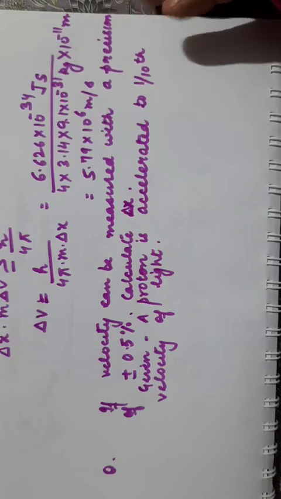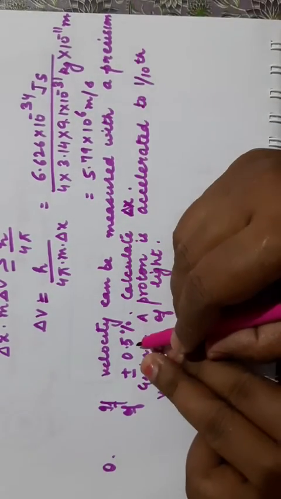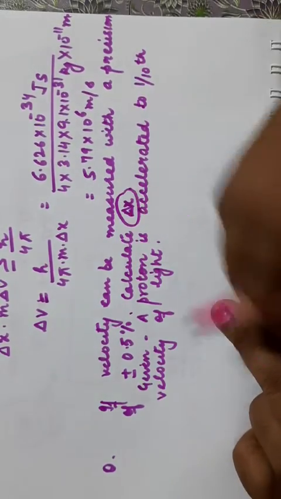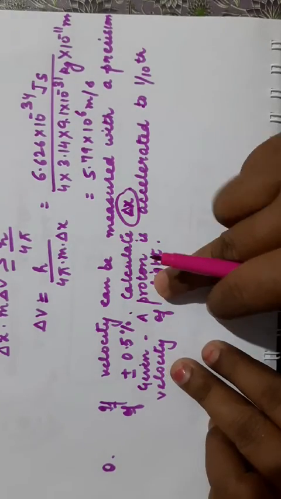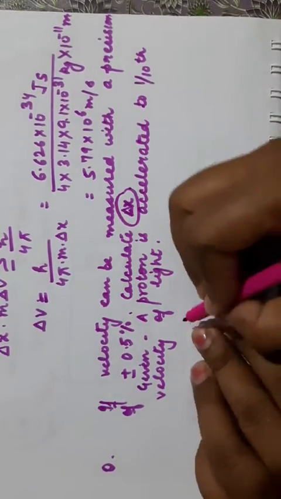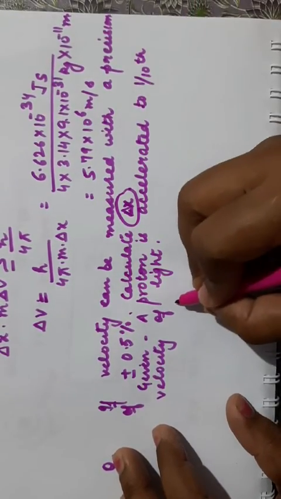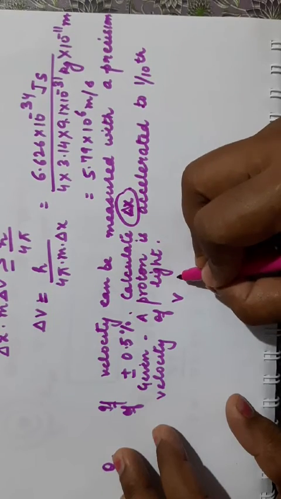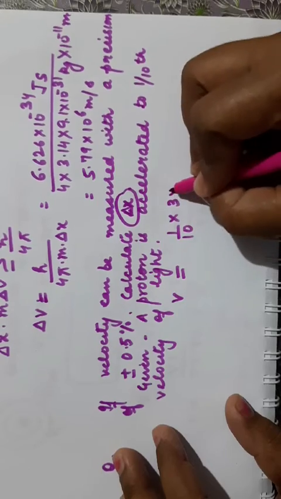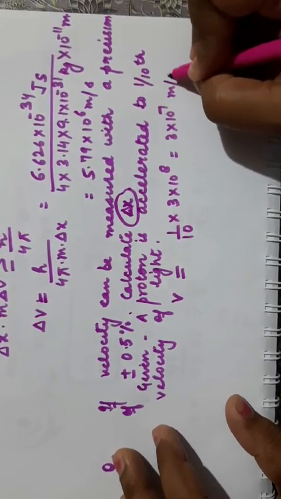Now coming to the next question: if velocity can be measured with a precision of plus minus 0.5%, calculate delta x. You have to calculate the uncertainty in position. Given is a proton accelerated to 1/10 the velocity of light. So you know what is the velocity of light? Now the proton is accelerated to 1/10 the velocity of light. So what will be the velocity of the proton? V will be equal to 1 upon 10 into the velocity of light, which is 3 into 10 power 8. So it becomes 3 into 10 power 7 meter per second.